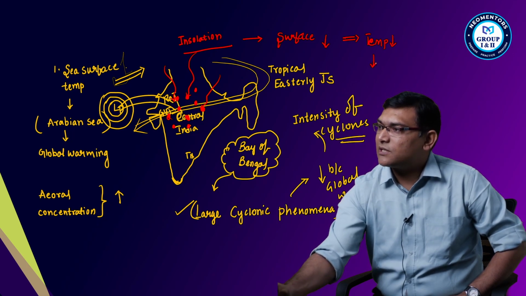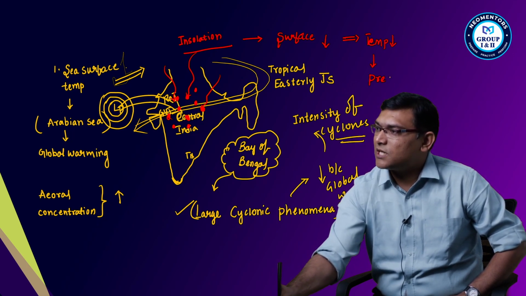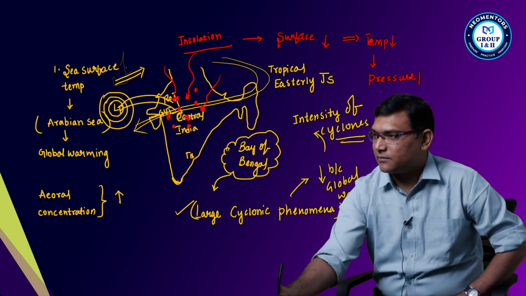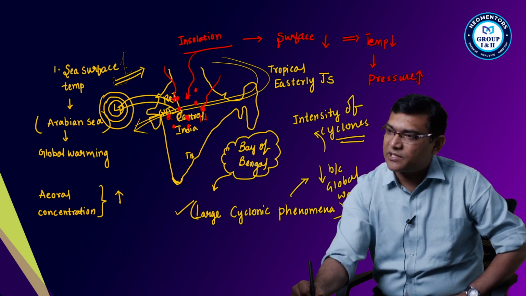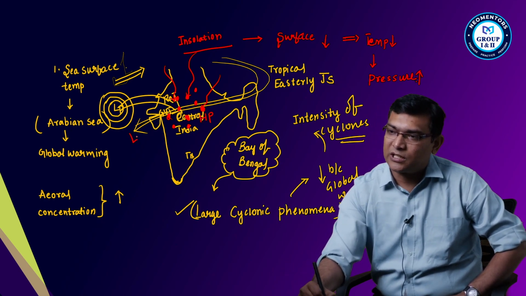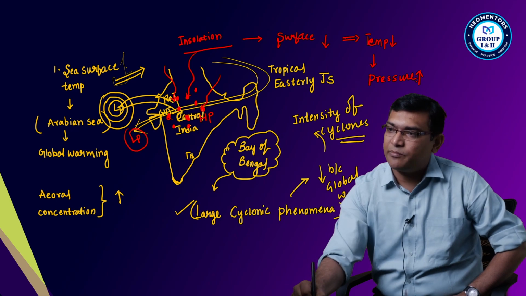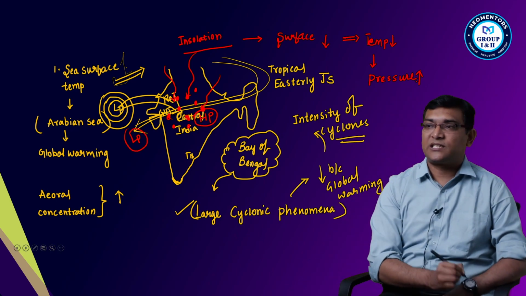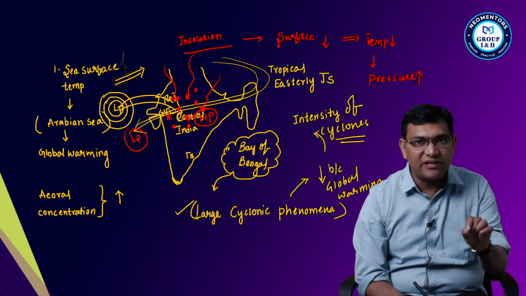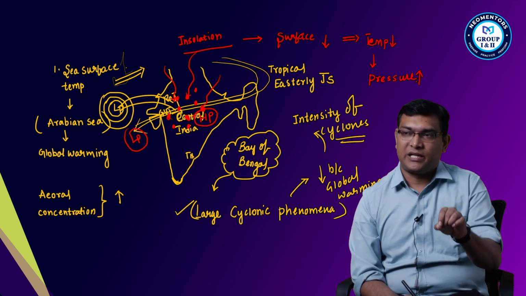If the temperature reduces, pressure also changes. Does it decrease or increase? If the temperature decreases, pressure increases. So there will be high pressure here and low pressure here. So there is a change in the pressure belt. That's why some of the regions are receiving low precipitation.